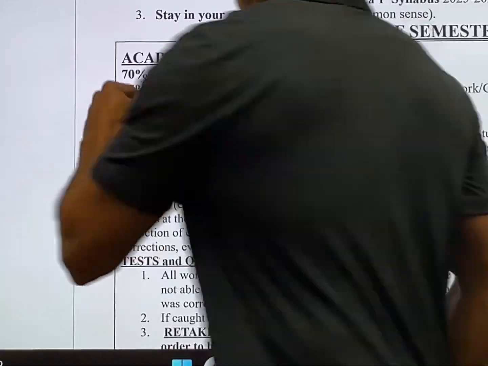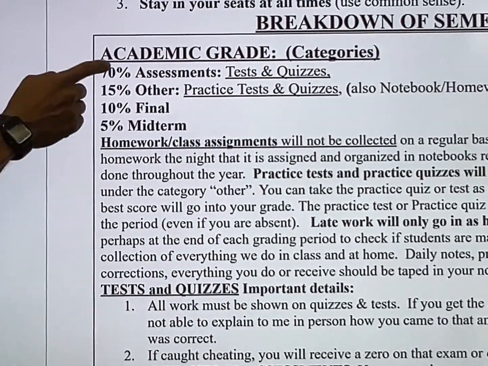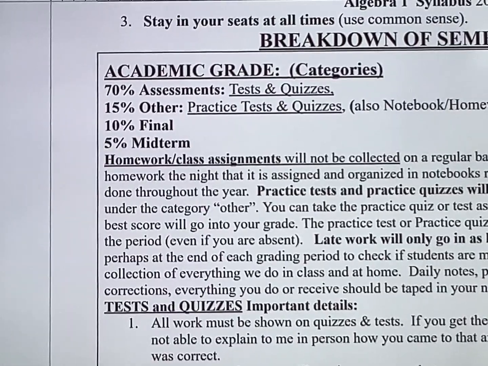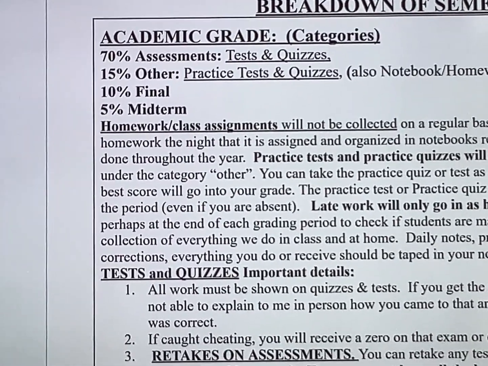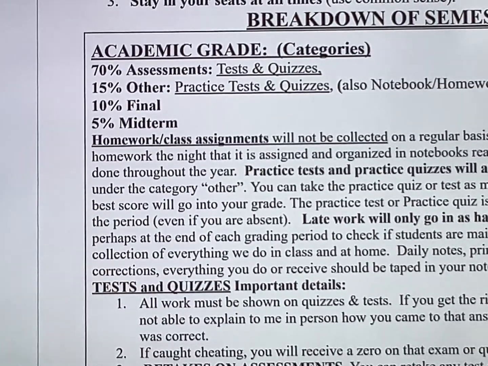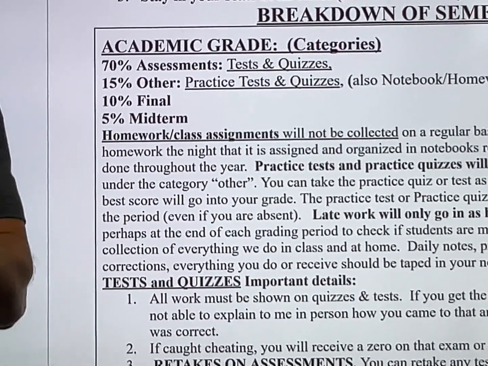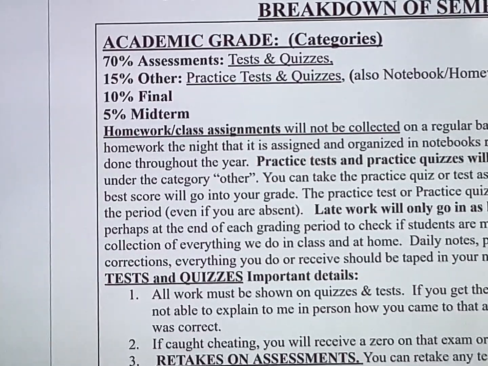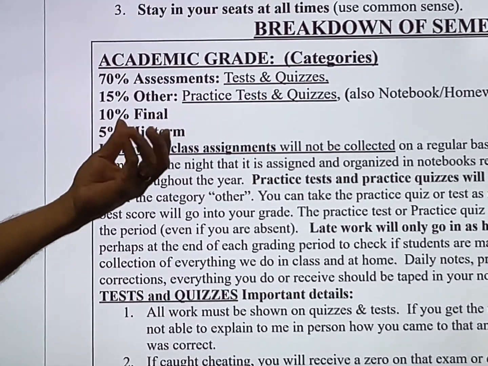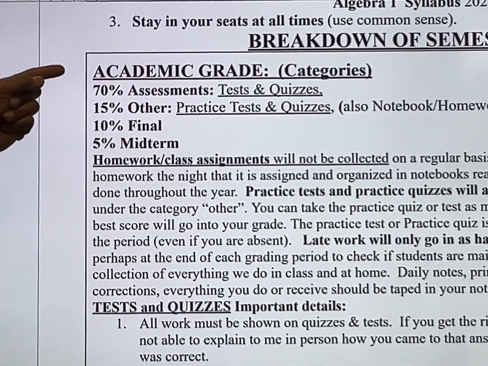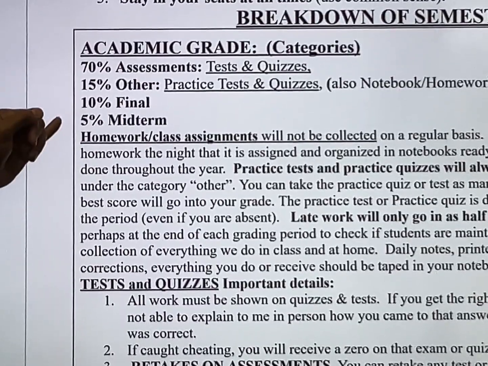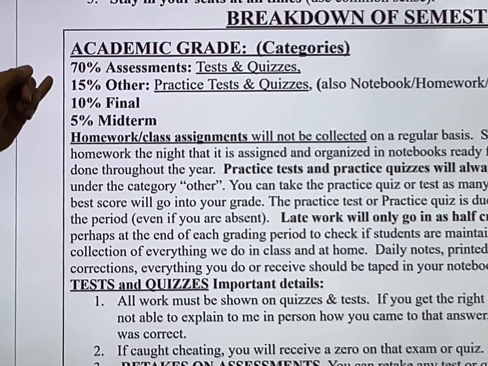As you can see, 70% is assessments. Now, what is an assessment? It's either a test or a quiz. We have about 1 assessment per week. It might be a quiz, it might be a test. What's the difference? A quiz is on 1 or 2 sections. A test is 3 or more, right? But they're all going into the same category, assessments. That's 70% of your grade. And then 10% is the final exam, 5% is the midterm, and 15% is other.